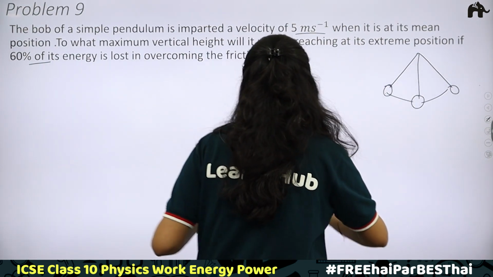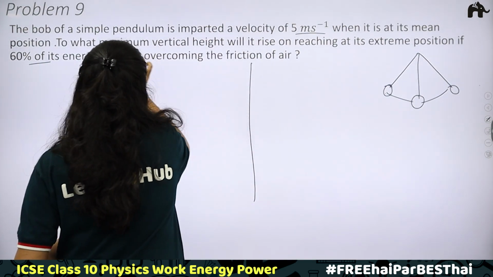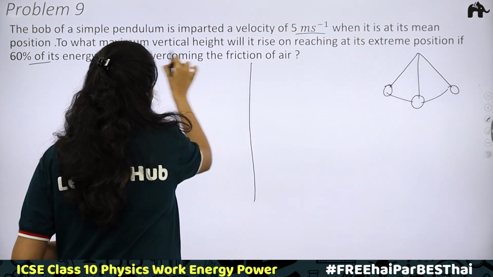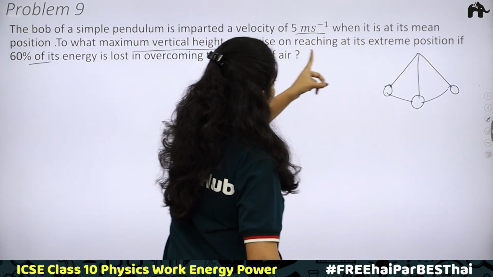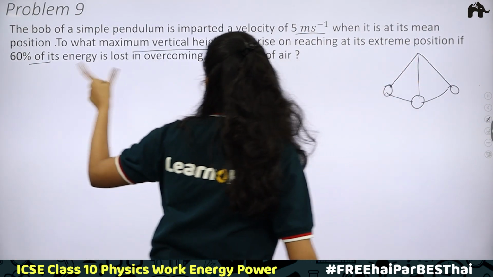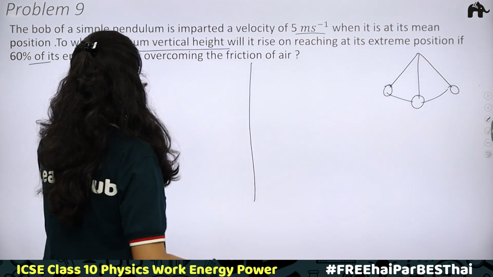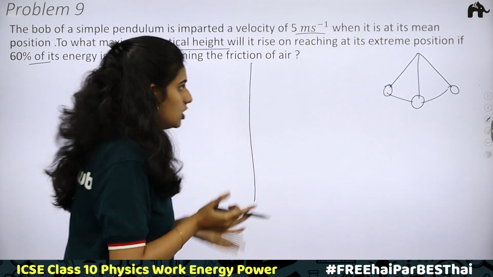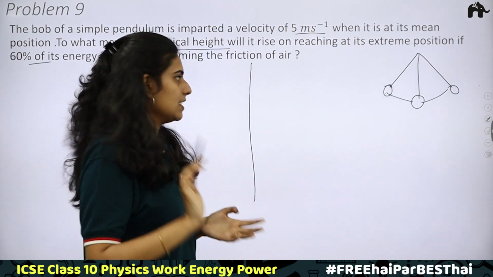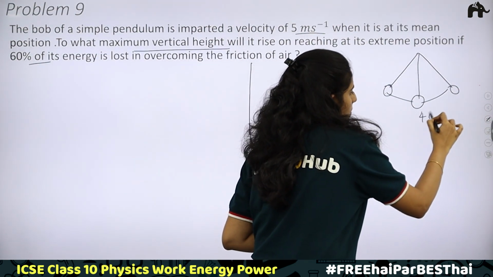Here what is given? We have to find the maximum vertical height when it reaches the extreme position, if 60% of energy is lost in overcoming the friction. There is friction, okay? 60% of energy is lost. What energy is remaining? 40%.